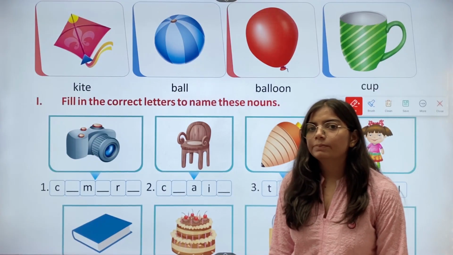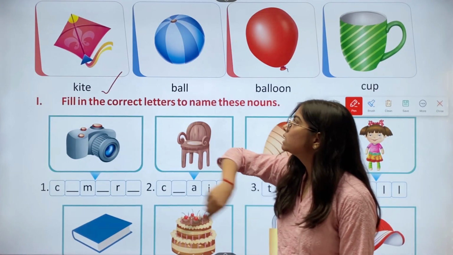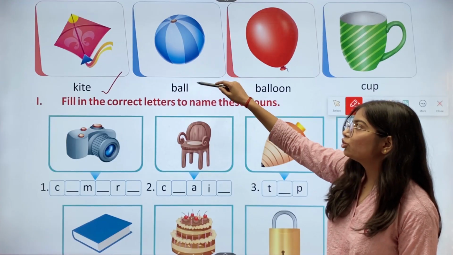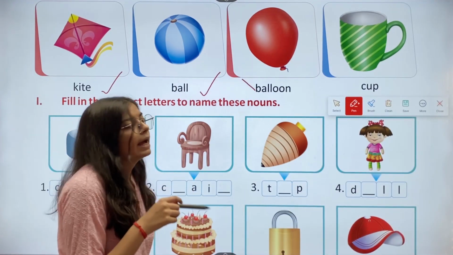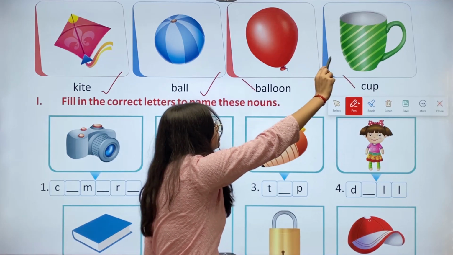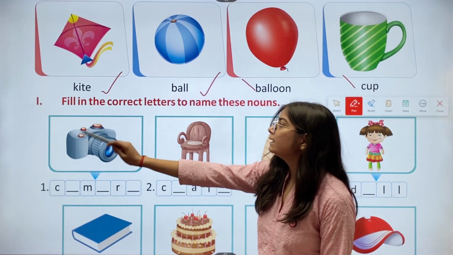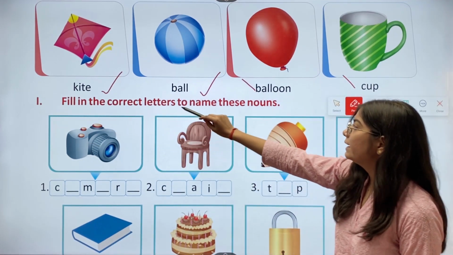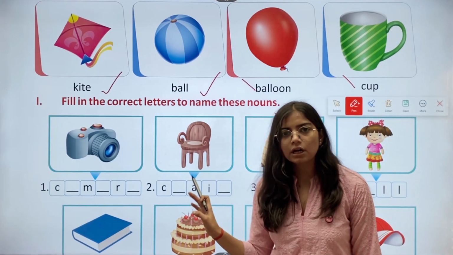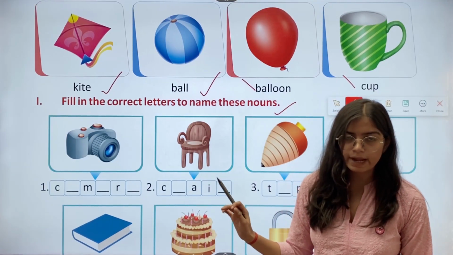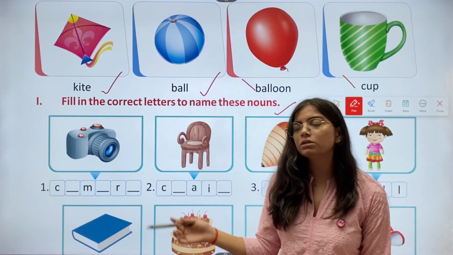Then we have the picture of kite. This is the picture of a ball. Then we have balloon, and here is the cup. Then fill in the correct letters to name these nouns. So we have to fill the correct letters to write the name of the nouns.